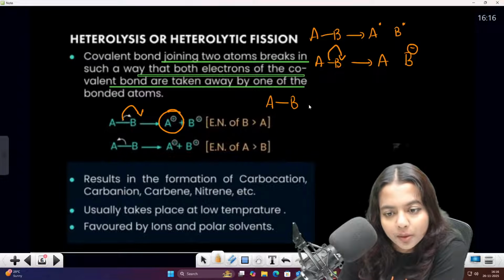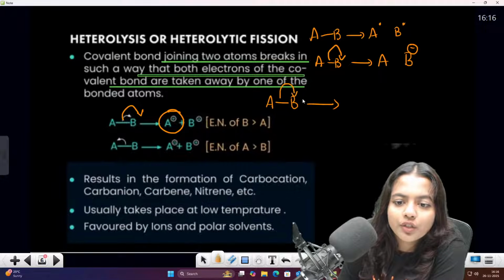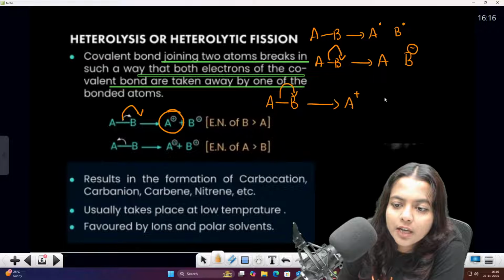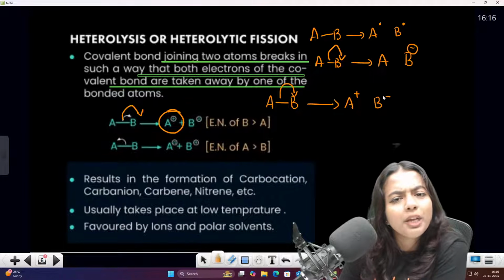You have your AB. When we convert the AB, when we shift into this, what happens? This will create A plus, this will create B minus. Ma'am, how is it B minus, ma'am?